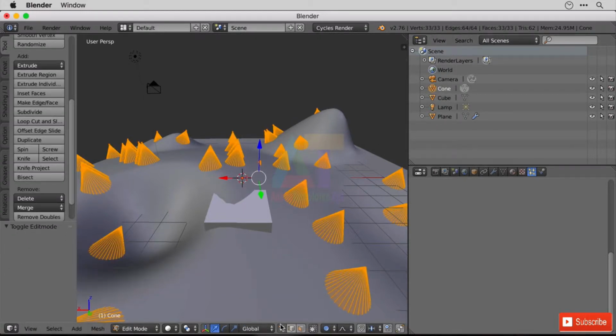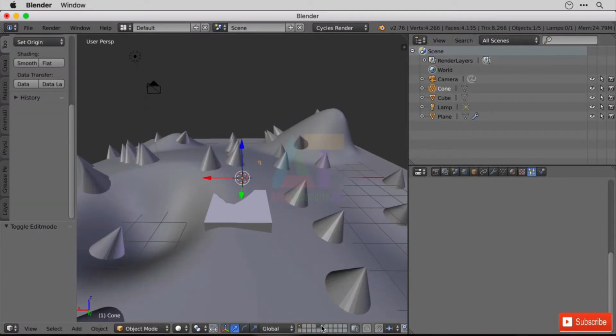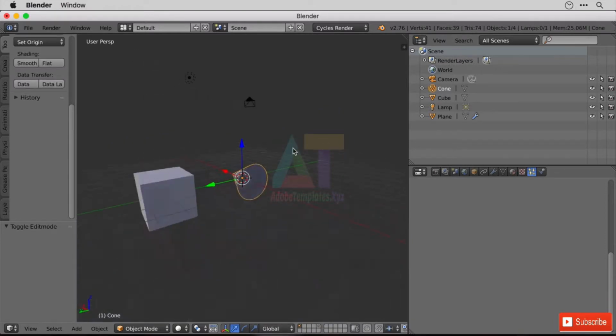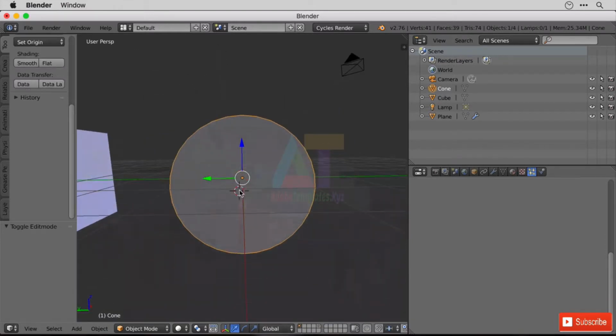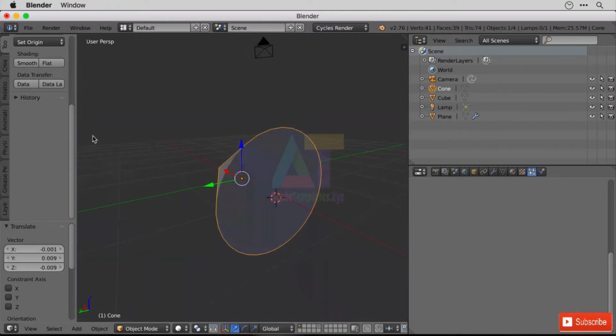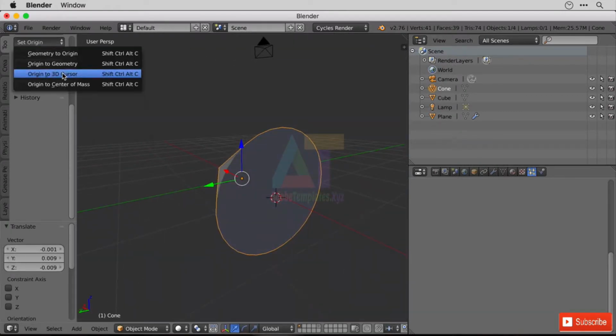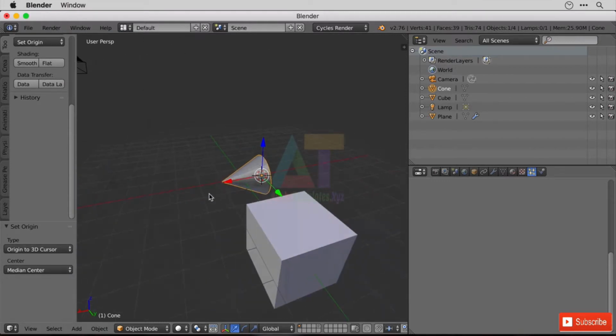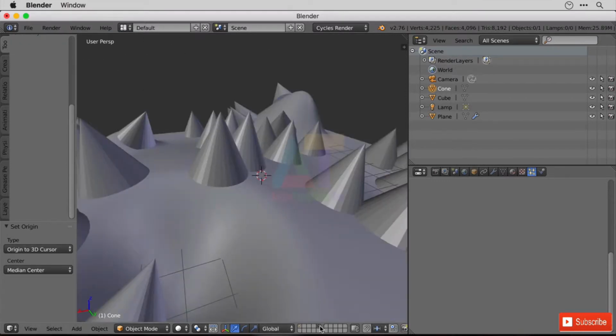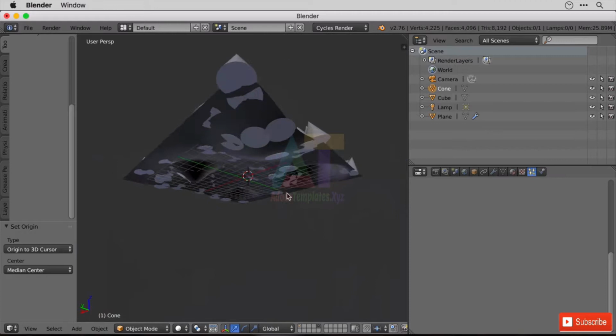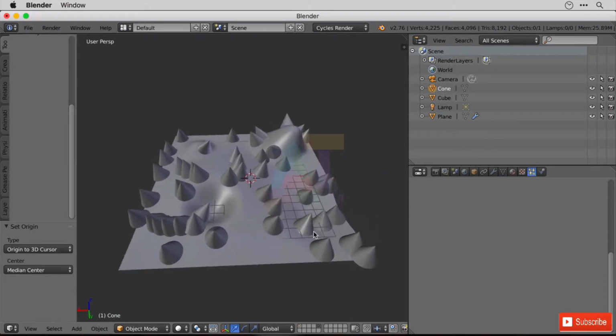actual cone rather than anything else, let's hop over to this layer here, click anywhere on the base with the left mouse button and that'll set the 3D cursor, and then we can just simply set the origin to the 3D cursor and see how that looks when we go back to the layer. Excellent! Now they're all on top of the surface.